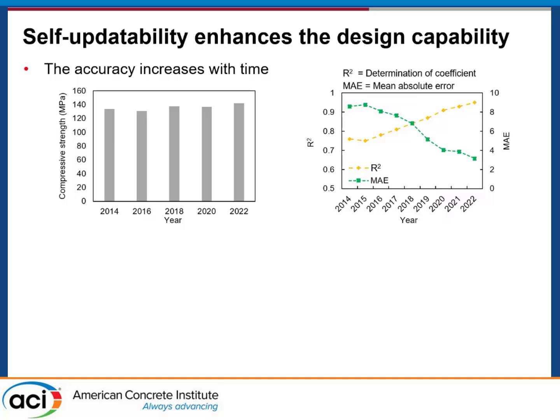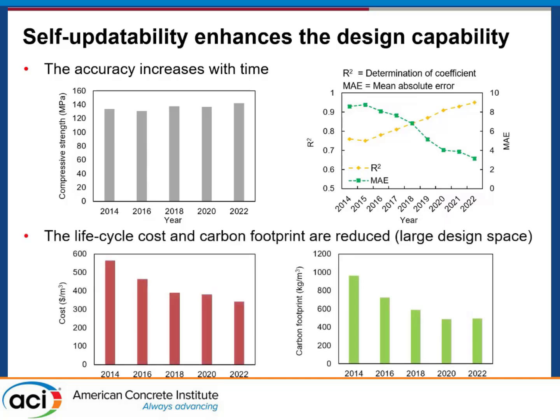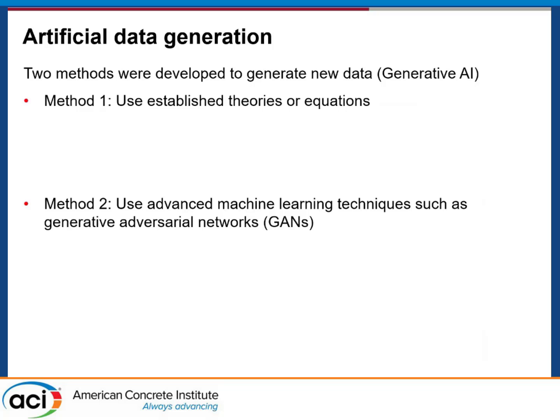Also, because the design space is enlarged, we could consider a wider range of variables and more types of variables. This enables us to achieve higher compressive strengths, and also further reduce the material cost and carbon emission. This all comes naturally with the larger data sets.